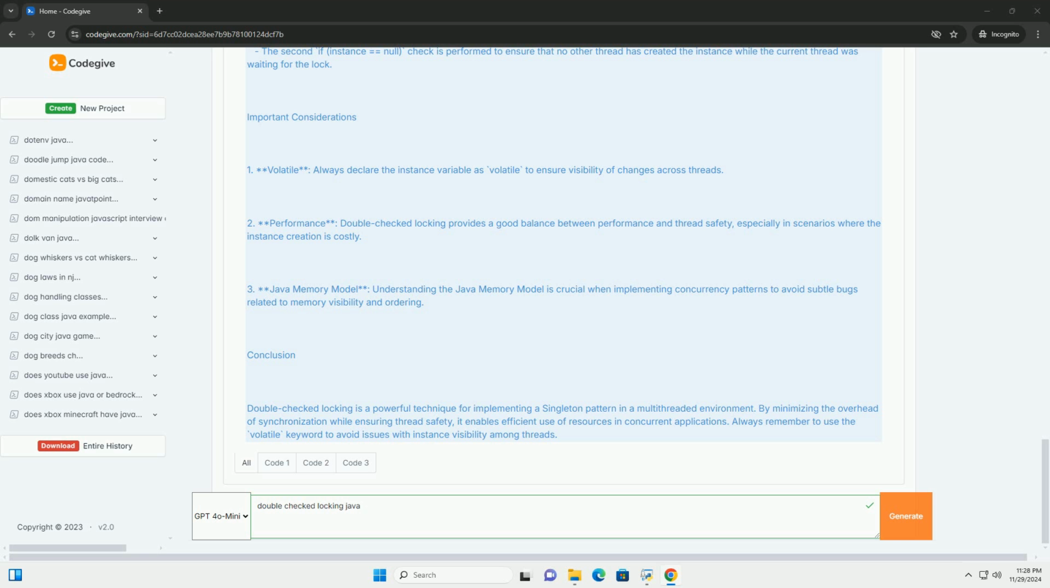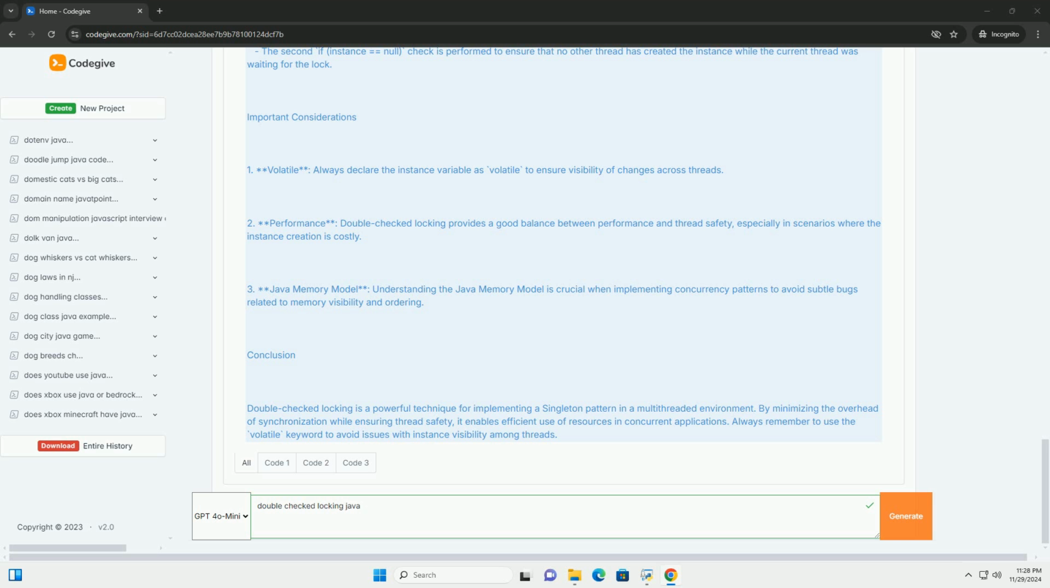2. Private constructor. The constructor is private to prevent instantiation from outside the class. 3. getInstance method. The first if (instance == null) check is done without synchronization. This allows threads to avoid the overhead of locking if the instance is already initialized. If the instance is null, the thread enters the synchronized block to acquire the lock on the Singleton.class. The second if (instance == null) check is performed to ensure that no other thread has created the instance while the current thread was waiting for the lock.